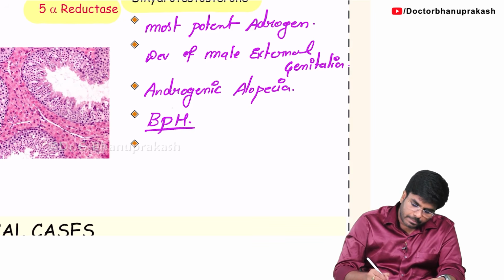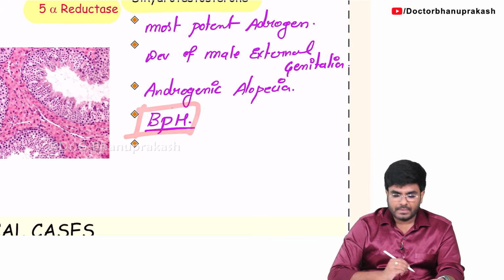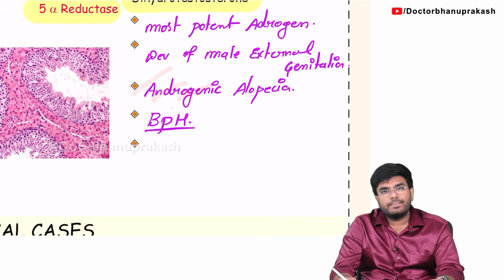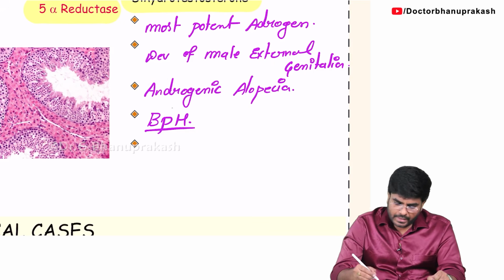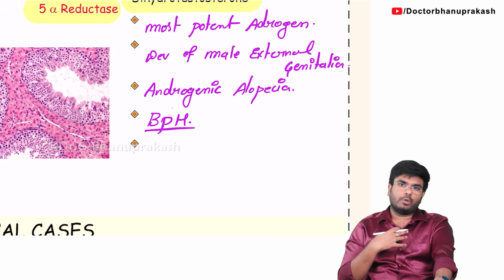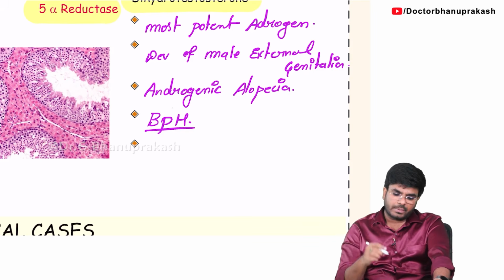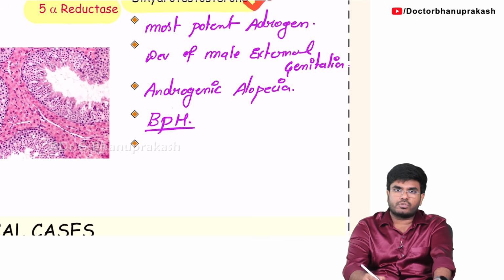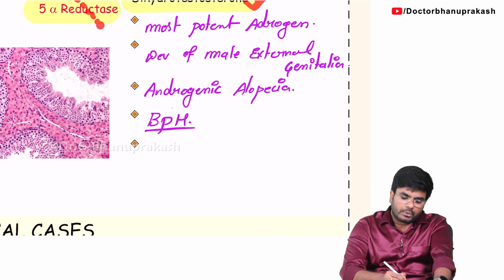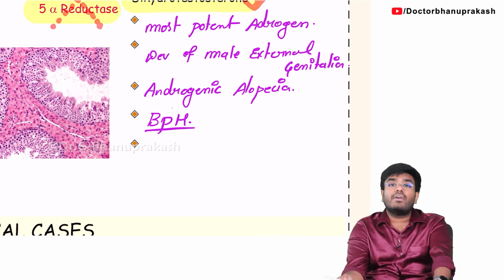So again, benign prostatic hyperplasia and androgenic alopecia are because of what? They are because of dihydrotestosterone. Now tell me, imagine I am the one who is having androgenic alopecia. Which hormone do you have to decrease in me? You have to decrease dihydrotestosterone. If you want to decrease dihydrotestosterone, which enzyme do you have to inhibit? You have to inhibit the enzyme 5-alpha reductase.